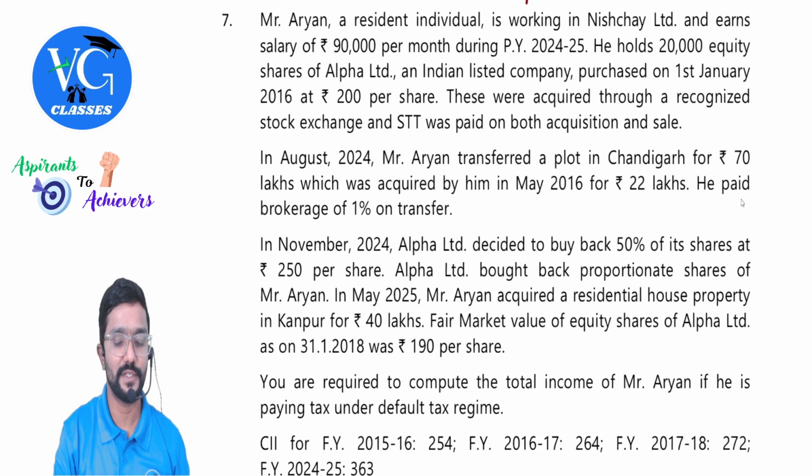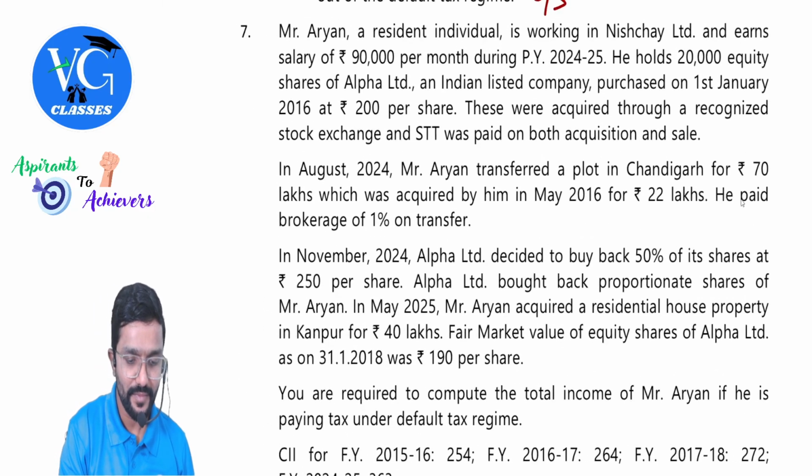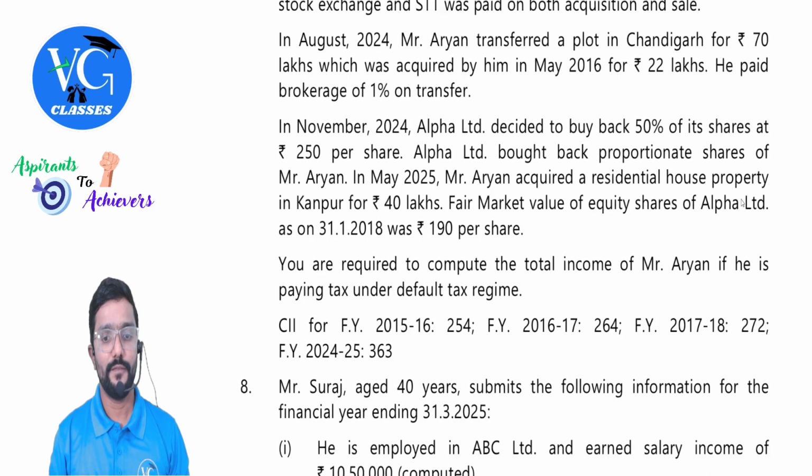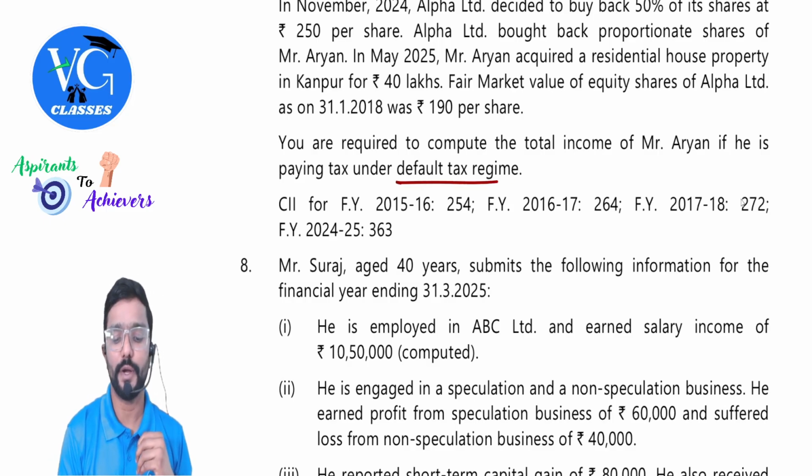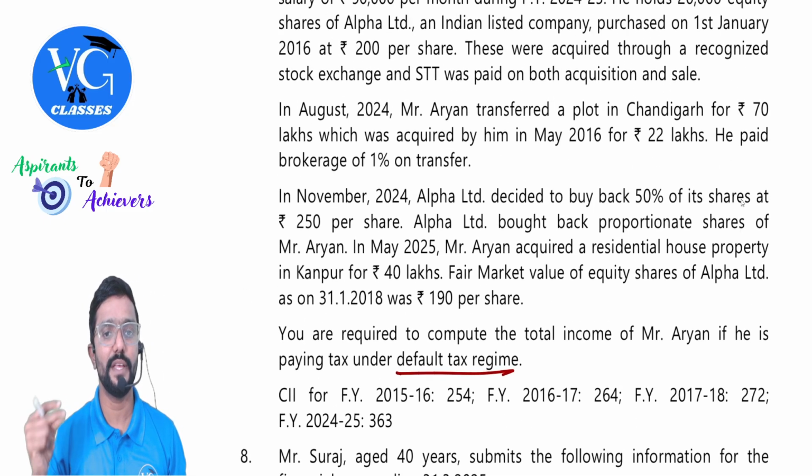Very interesting question it was. Sixth question. Okay. First, let us read the requirement. You are required to compute the total income of Mr. Aryan if he is paying tax under default regime. Cost inflation index is given, from there only I can understand. This is a question on capital gains calculation.